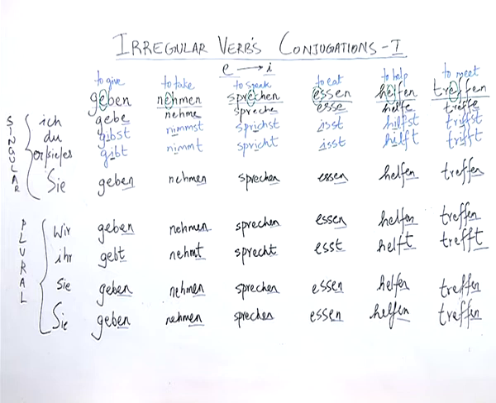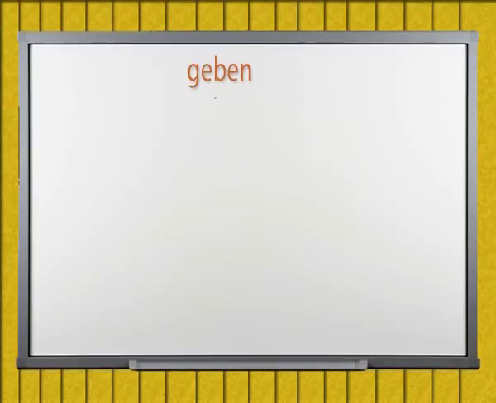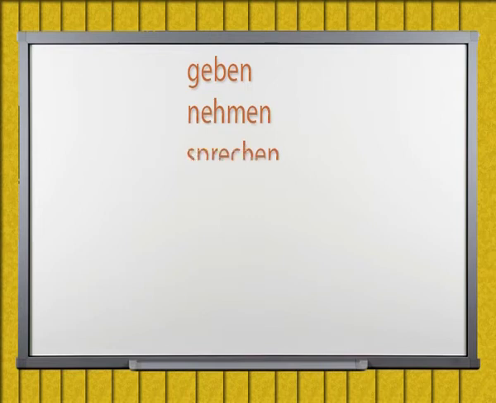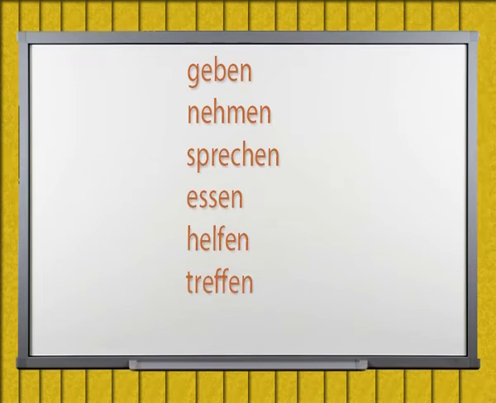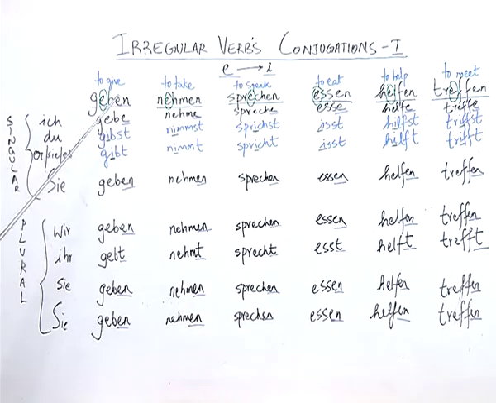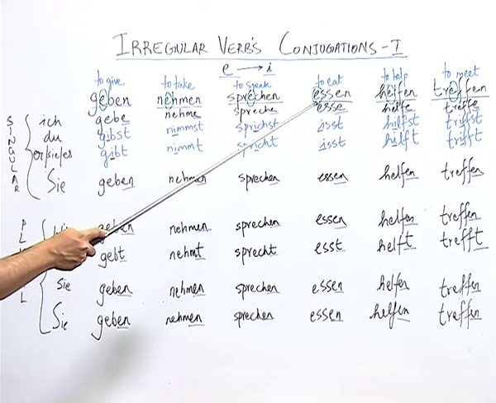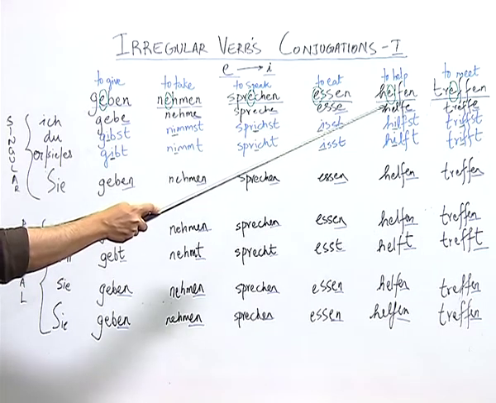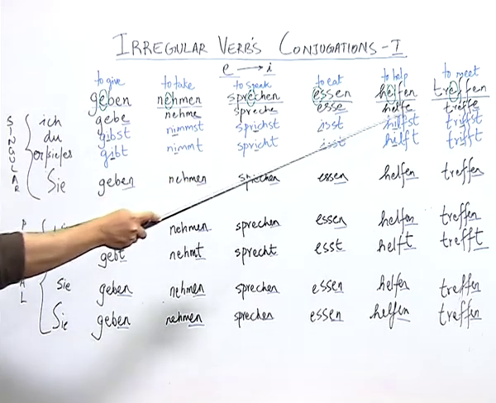Here we have certain new verbs which are very common in German language. They are geben, nehmen, sprechen, essen, helfen, treffen. Please repeat after me. Geben, nehmen, sprechen, essen, helfen, treffen.